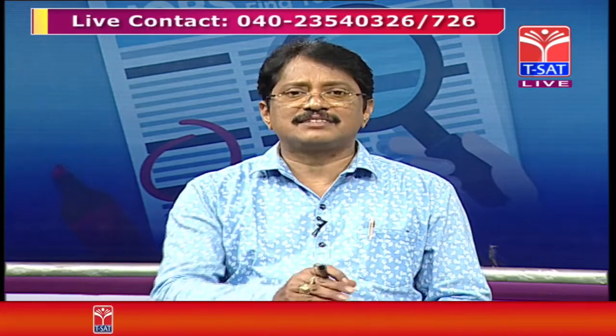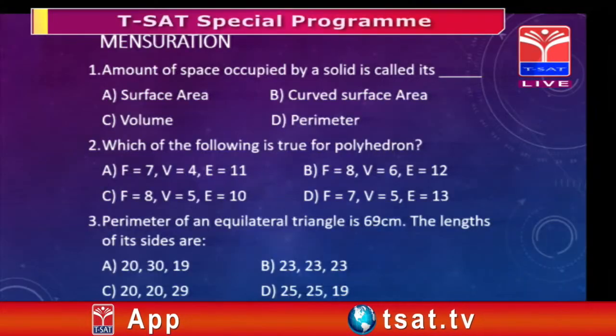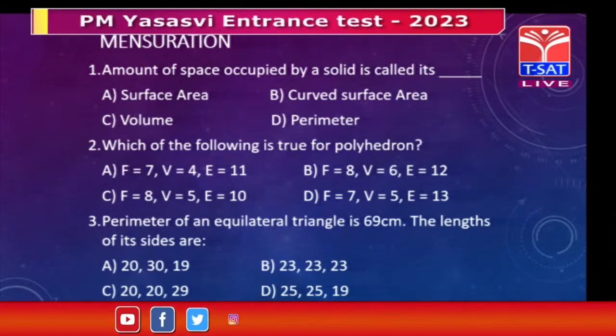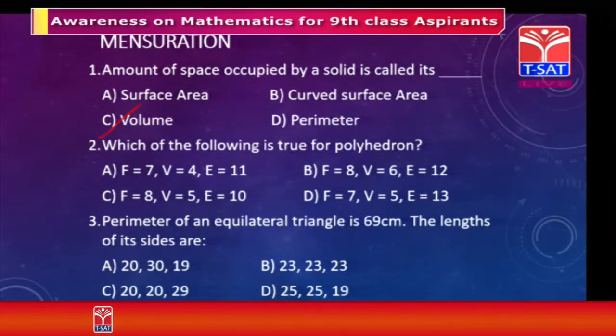So we will go a little faster. Mensuration: the amount of space occupied by a solid is called what? It is nothing but volume. Simply you can say volume. Which of the following is true for a polyhedron? So how many things are there here?